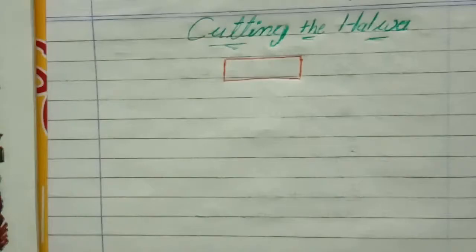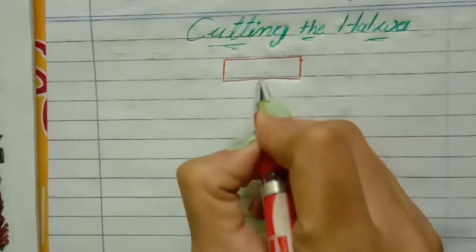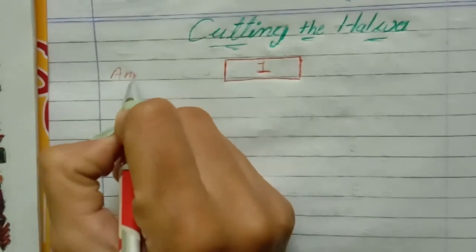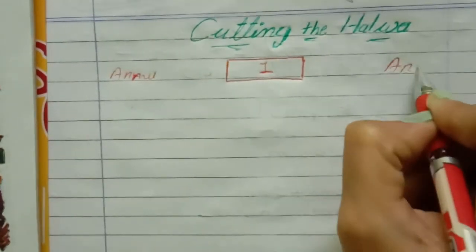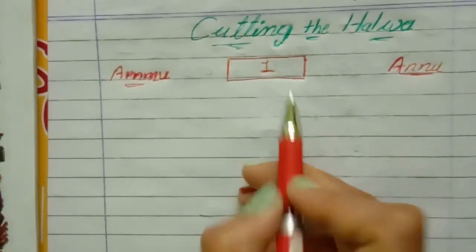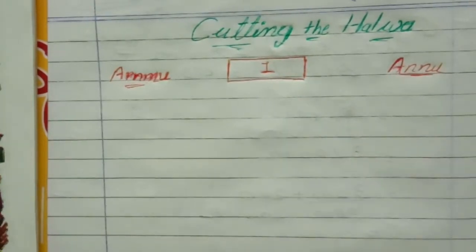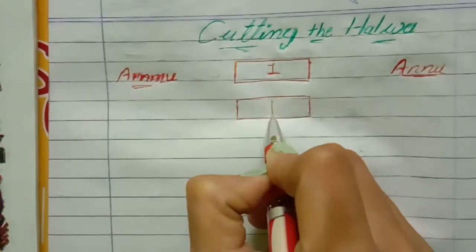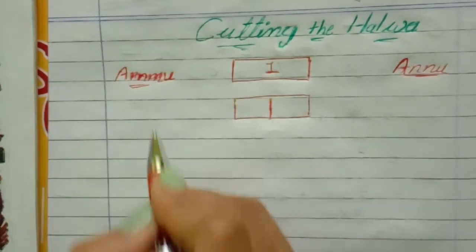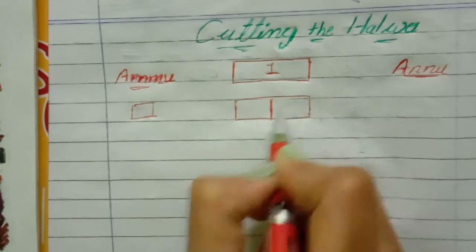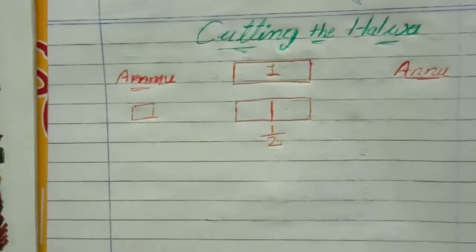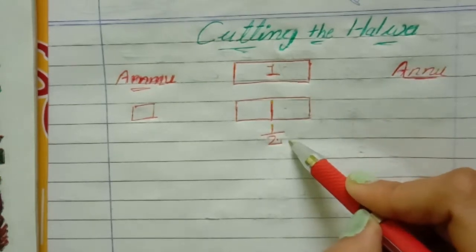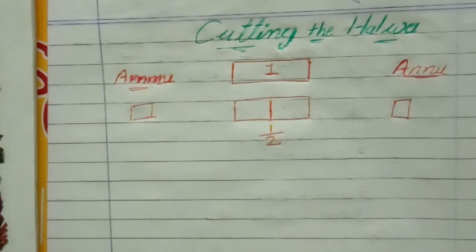Let's see how. This is the main part of the halwa. So, it is one part. Now, one part Amu will get and here Anu will get. Ramesh divided the halwa into two equal parts, like this. So one part from one, this is the half of one. We can say this is the half of the main one part. Okay, so each will get half part.